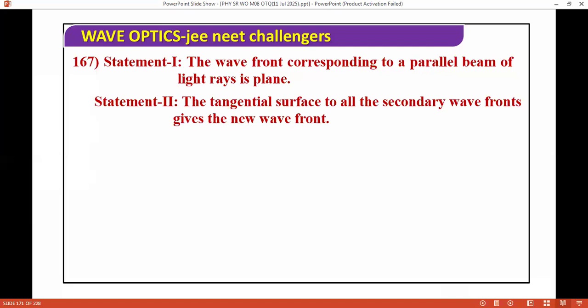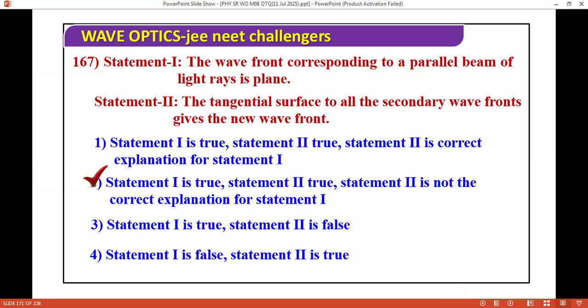Next question, I have the wavefront corresponding. The wavefront corresponding to parallel beam of light is plane. The tangential surface to all the secondary wavefronts gives the new wavefront. So what is the correct answer for this? Both is correct, but not the explanation.